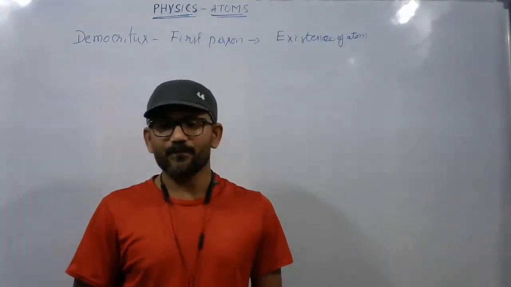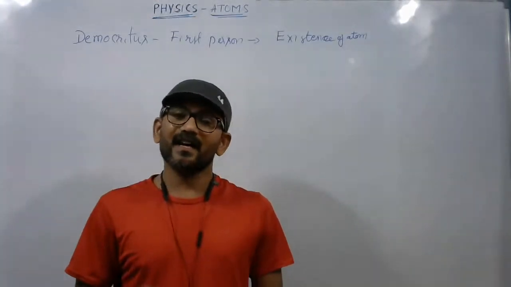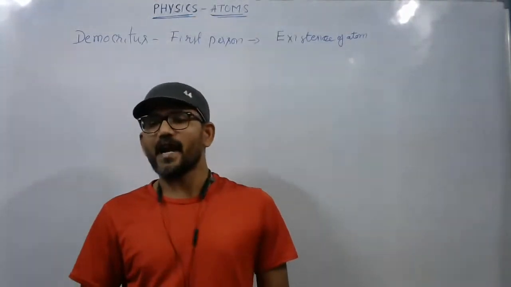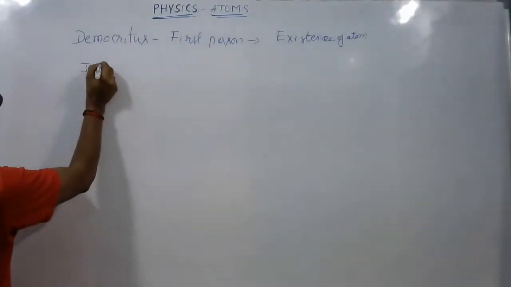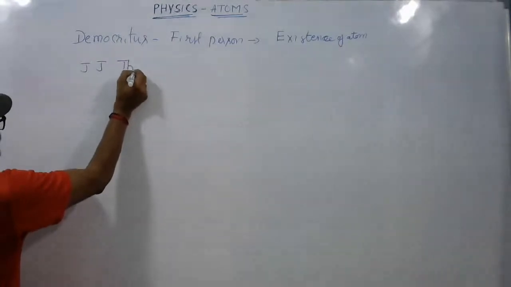In that process, the first idea regarding the structure of atom was given by a scientist called J. J. Thomson.